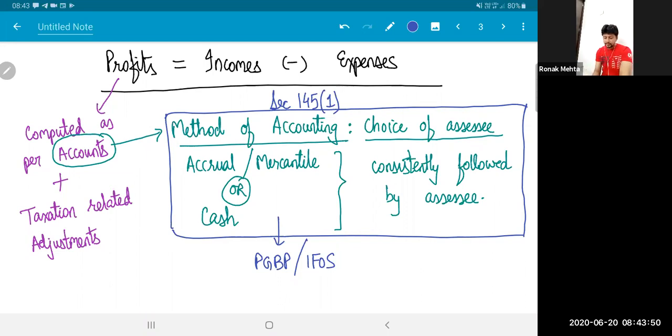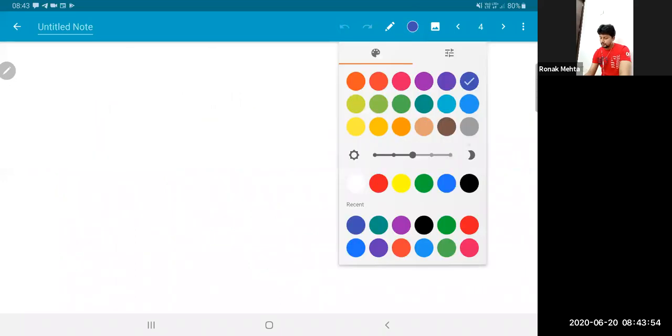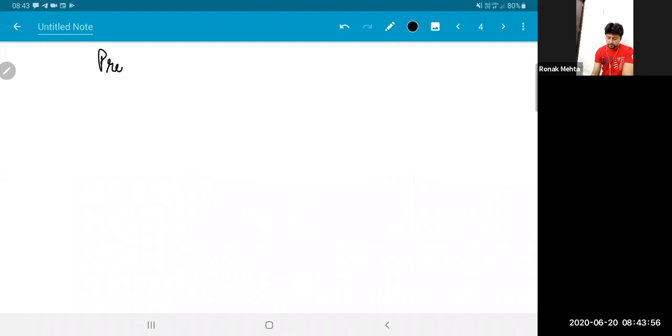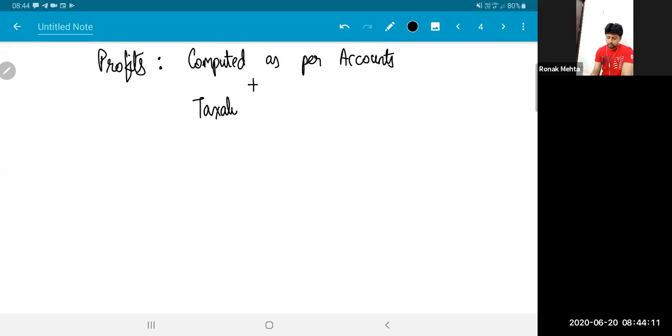But then the second part, taxation related adjustments. My profits are computed as per accounts, but then I also need to take into account the taxation related adjustments.